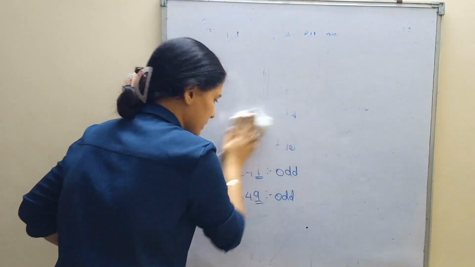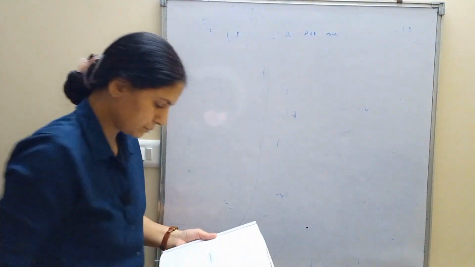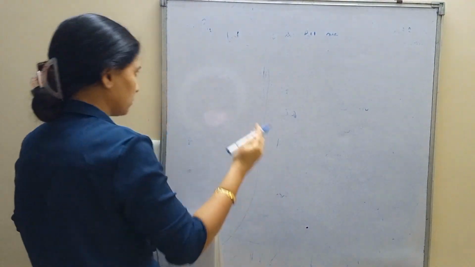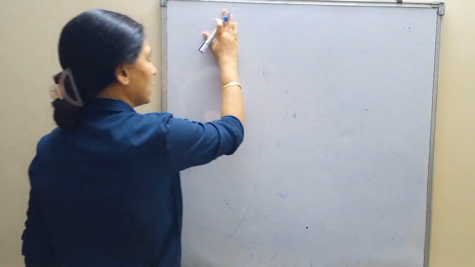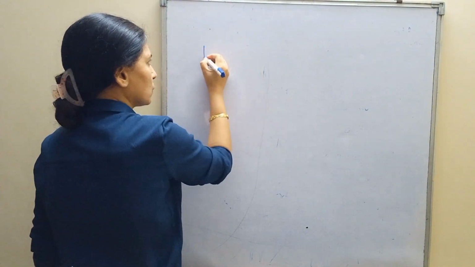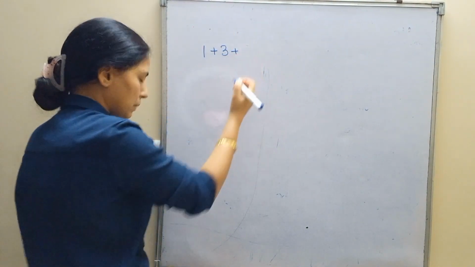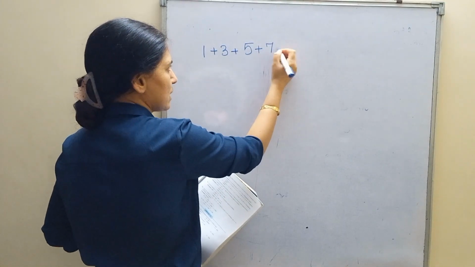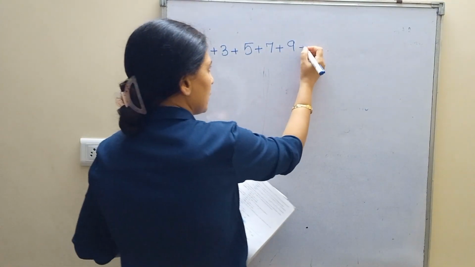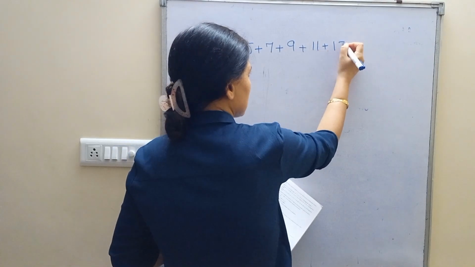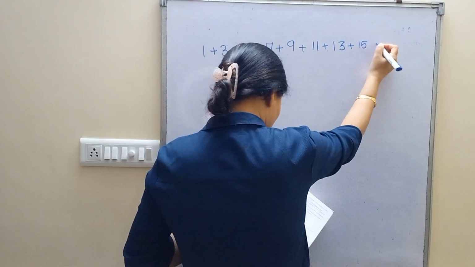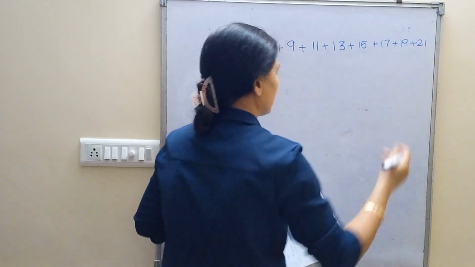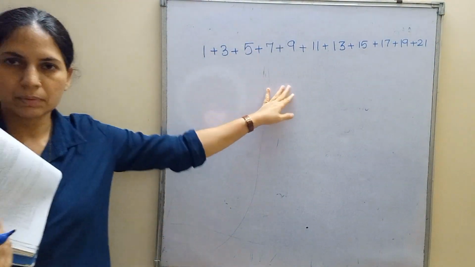Now students, the next is: without adding, find the sum. Without adding, find the sum of 1 plus 3 plus, you will have to write all odd numbers, 5 plus 7 plus 9 plus 11 plus 13 plus 15 plus 17 plus 19 plus 21. Students, so difficult, isn't it?